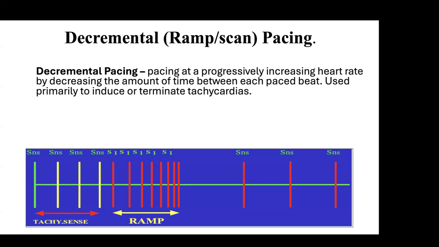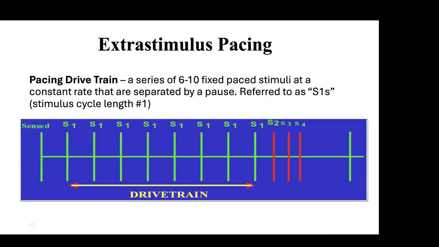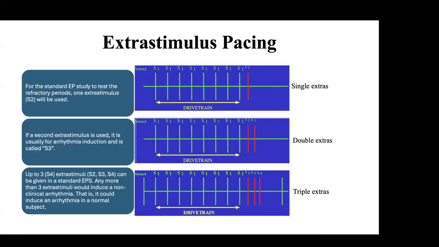Sometimes the cycle length is 200. First we have done 300, 280, 270, 260. So a train of cycles, meaning we give bundles of particular beats. Decremental pacing is usually not preferred because it initiates atrial fibrillation or ventricular fibrillation, so it is not a preferred tachycardia.